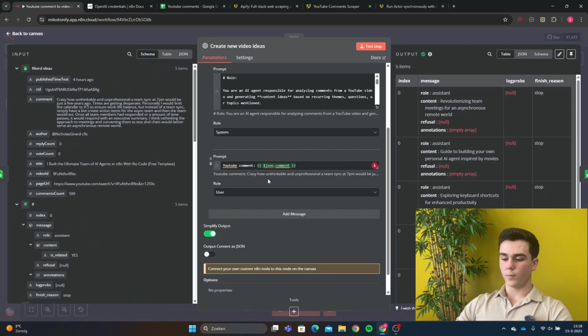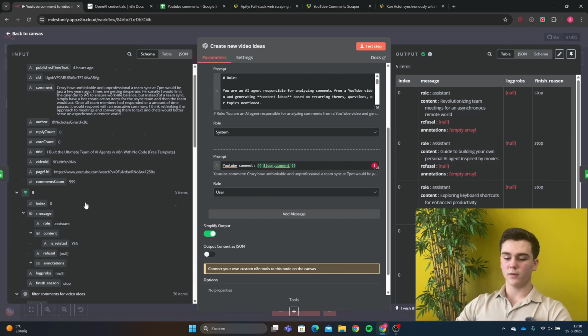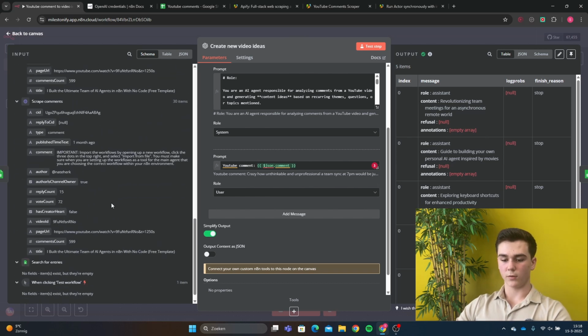The second prompt will be a role user, and this will be the comment that we have scraped. So we go back to the HTTPS node where we have scraped all of the comments, and then you can drag the scraped comment into this data input field. The simplify output will be on, and output content as JSON will be off.